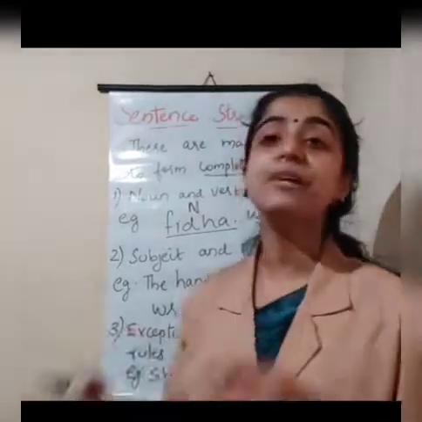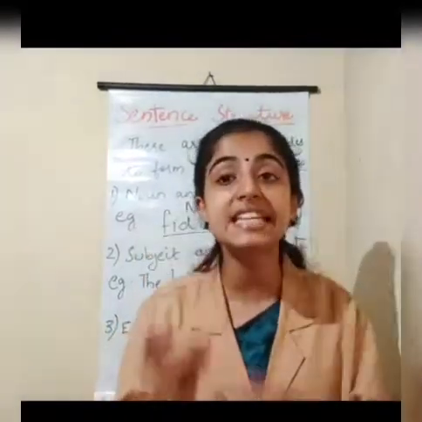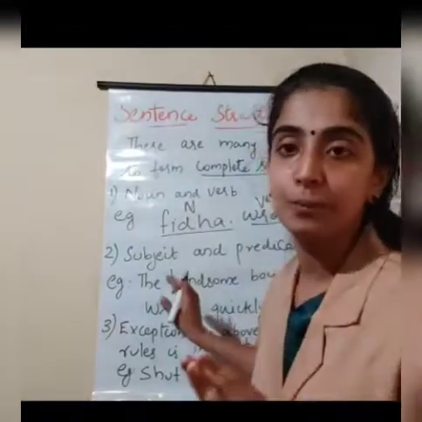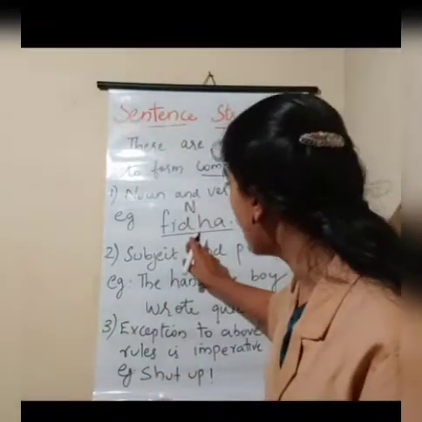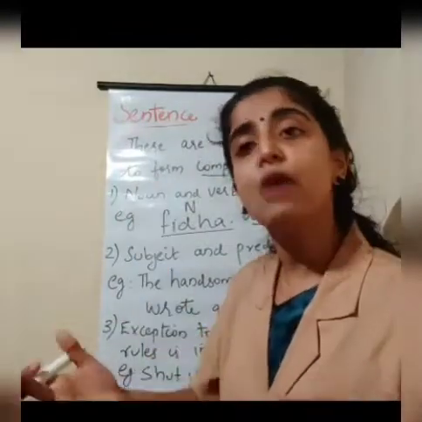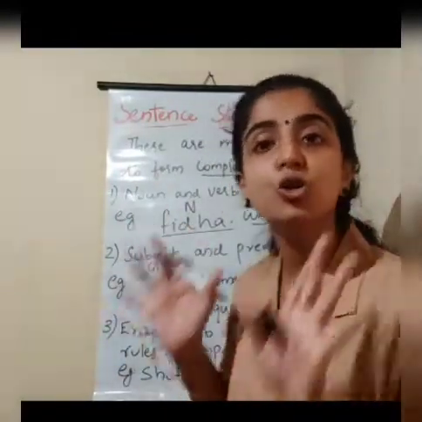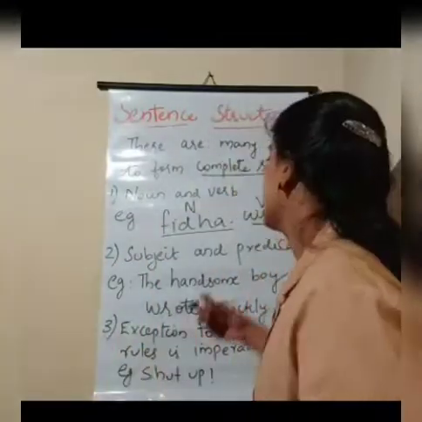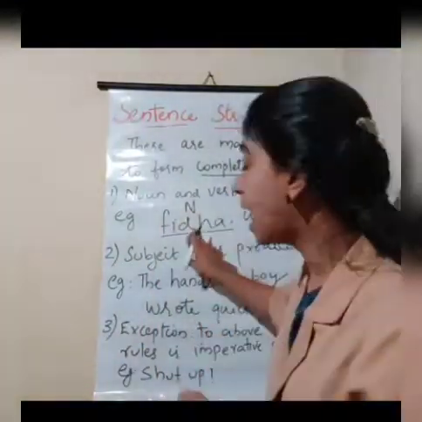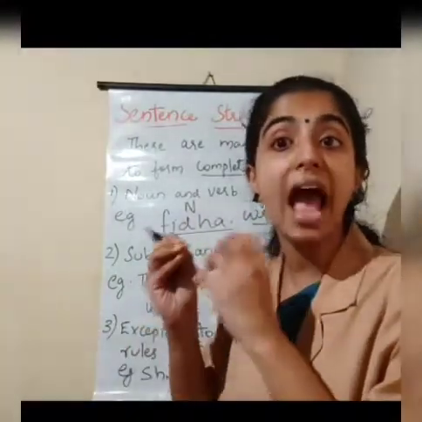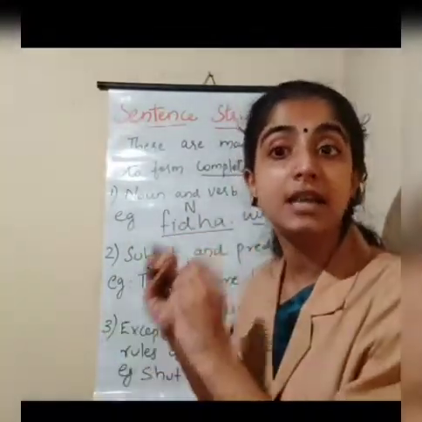Okay, so a complete sentence should have a noun and a verb. You got it? Over here, Fida, or I can say the boy, whatever it is, it is a noun. Noun should be a name of a person, place, or a thing. Yes. So Fida wrote. Fida is the noun over here. To form a complete sentence, it should have a noun and a verb.